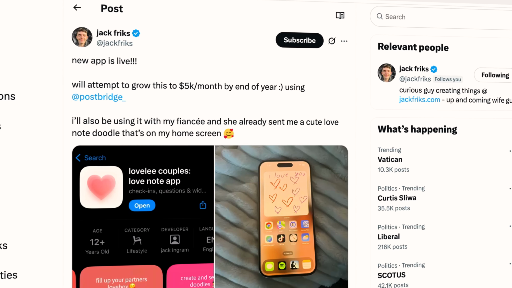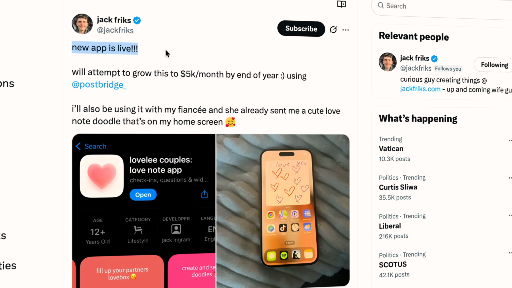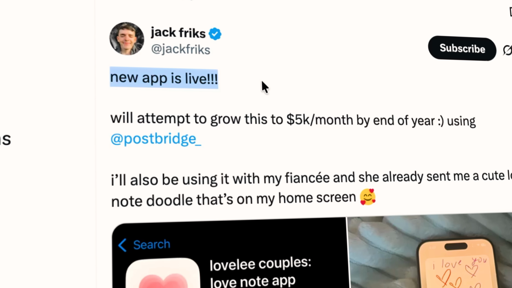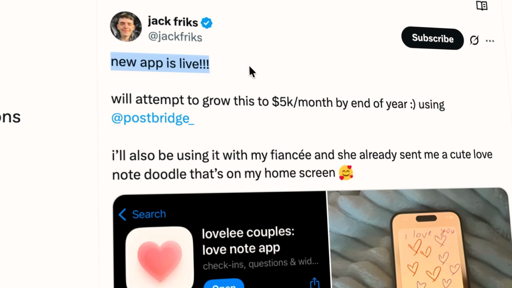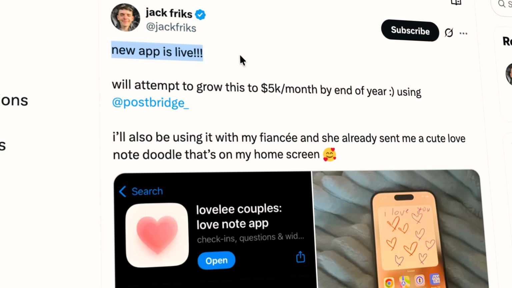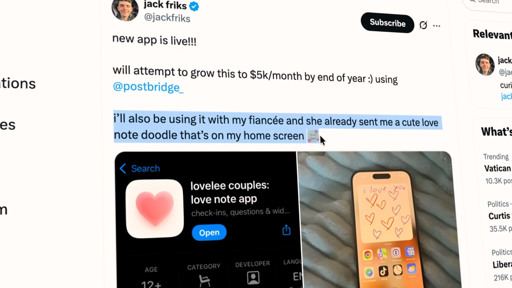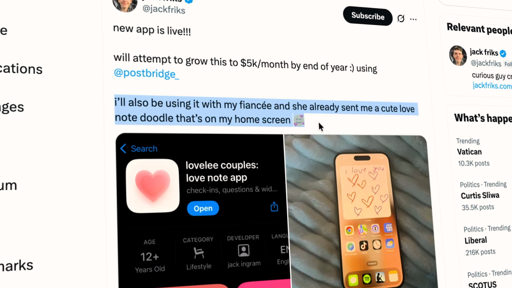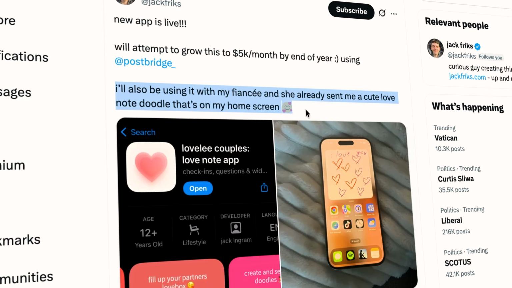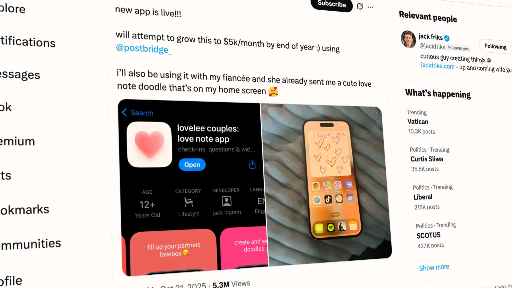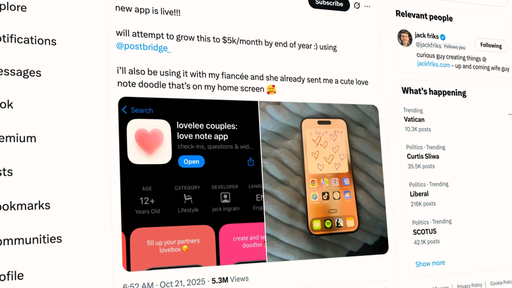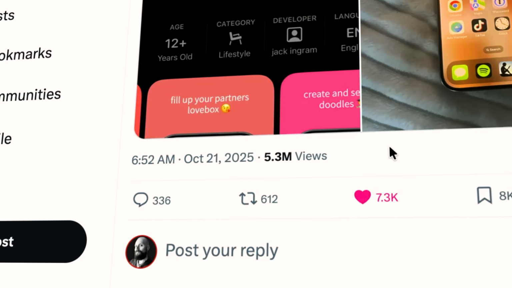Then there's an interesting posting strategy that Jack has used here. The original tweet is just a typical announcement tweet. New app is live. Then he sets out that he wants to reach a goal of $500 per month by the end of the year and has a cute example of the actual use case. "I'll be using it with my fiance and she has already sent me a cute love doodle." The post has two screenshots, the App Store listing and a screenshot of the app in action. This post got 5.3 million views.